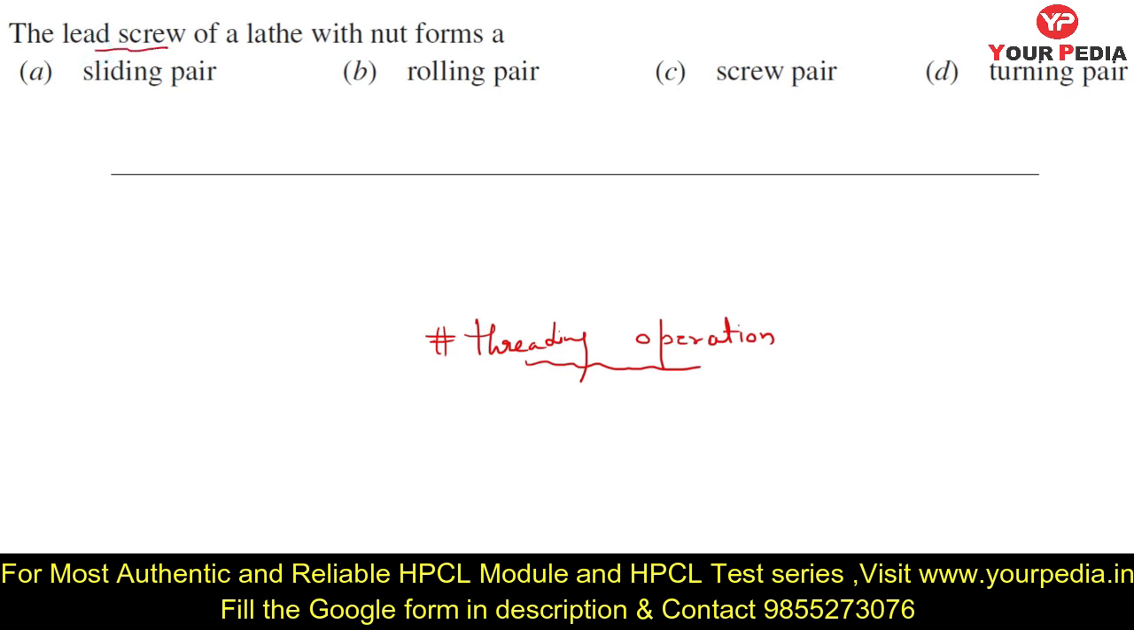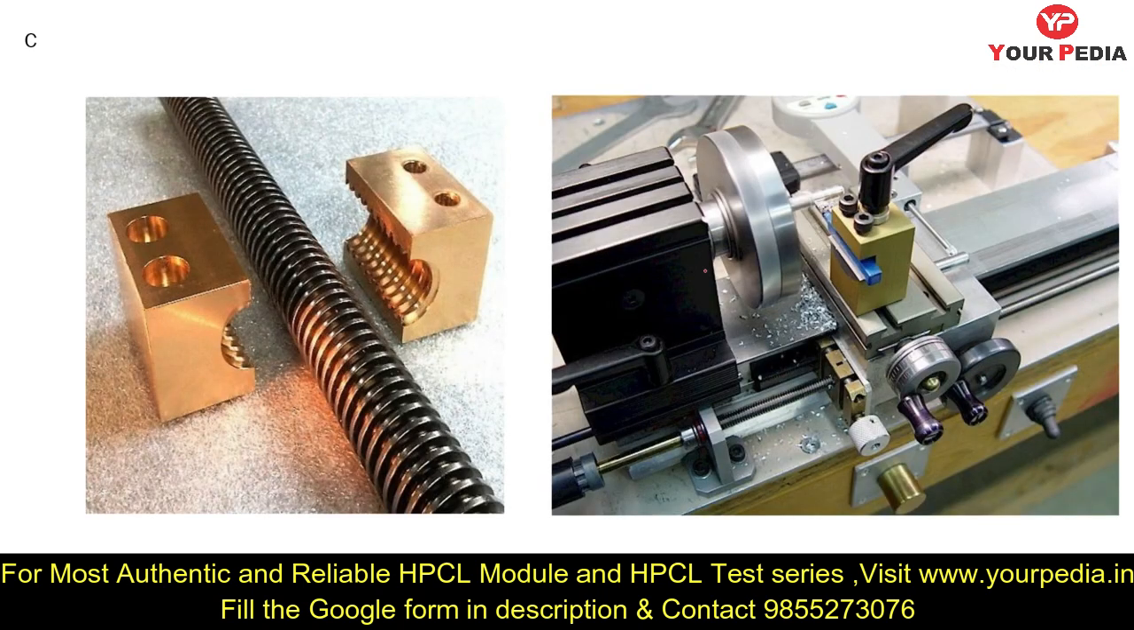In a lathe, the nut forms a pair with the screw. Between screw and nut, the pair is not a sliding pair, not a rolling pair, not a turning pair. It is a screw pair, as the name suggests. You have to remember that a screw pair is a combination of rotation plus linear movement. Let me show you the lead screw first. Here you can see this is the lead screw and this is a nut.